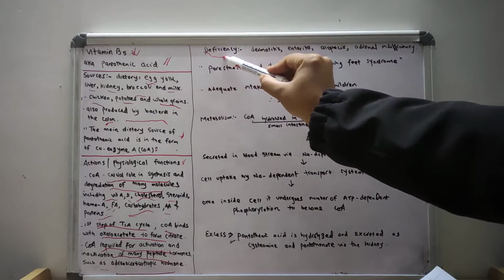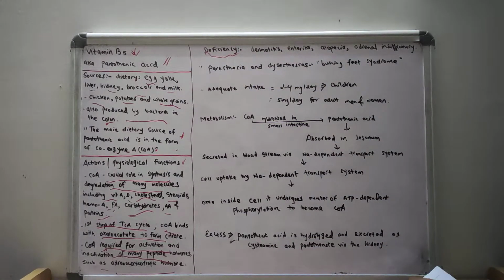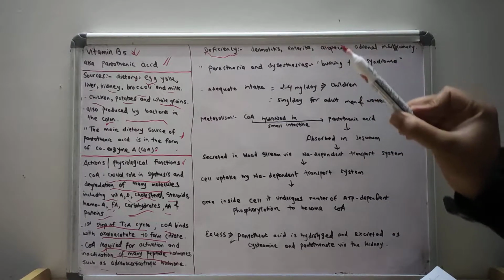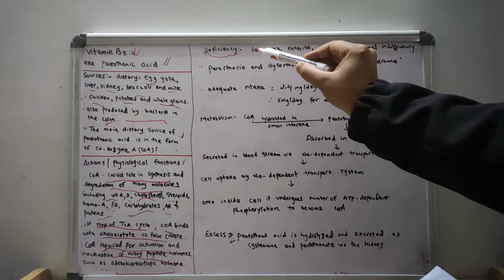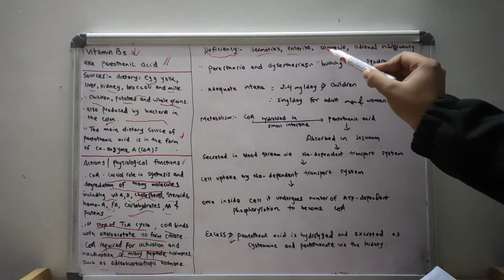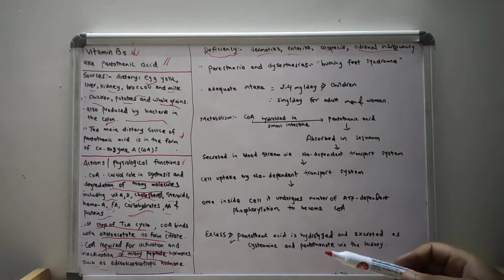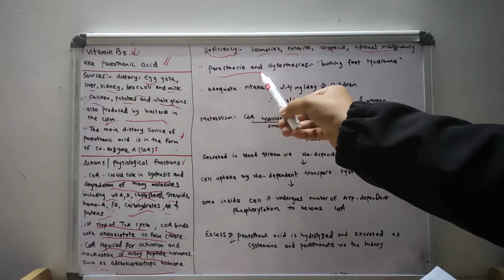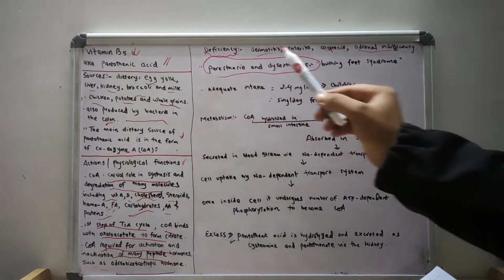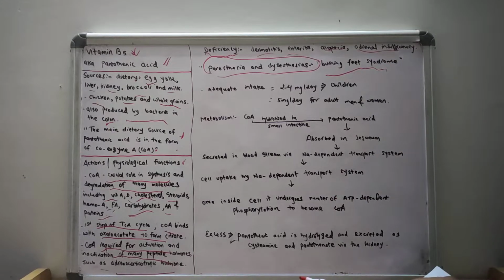Now let us discuss the various manifestations of vitamin B5 deficiency. If there is deficiency of vitamin B5, there will be dermatitis, enteritis, alopecia and adrenal insufficiency. Paresthesia and dysesthesias also occur. We call this burning feet syndrome.